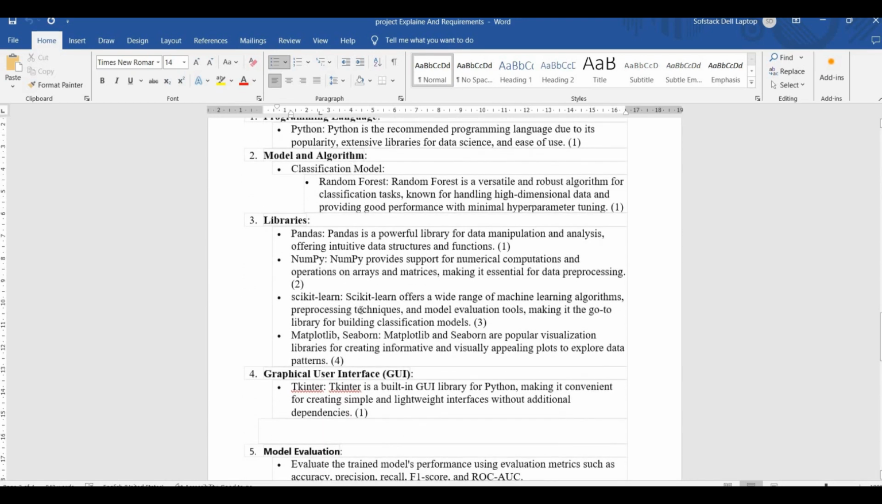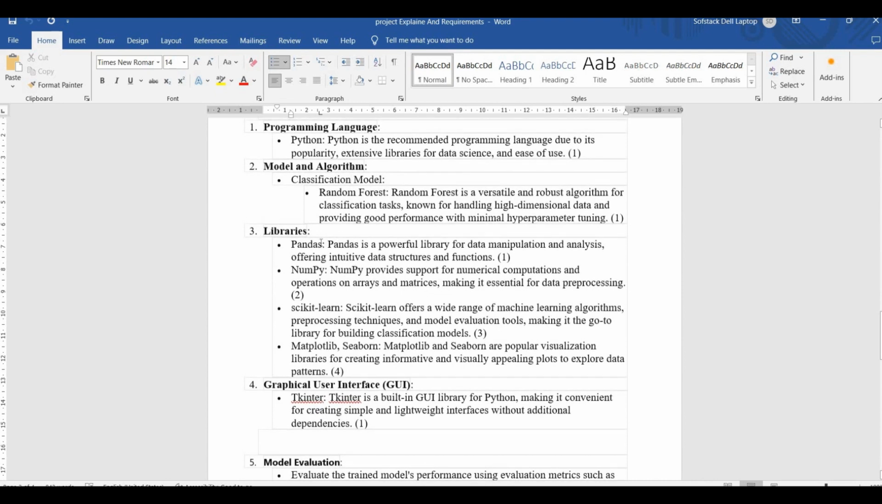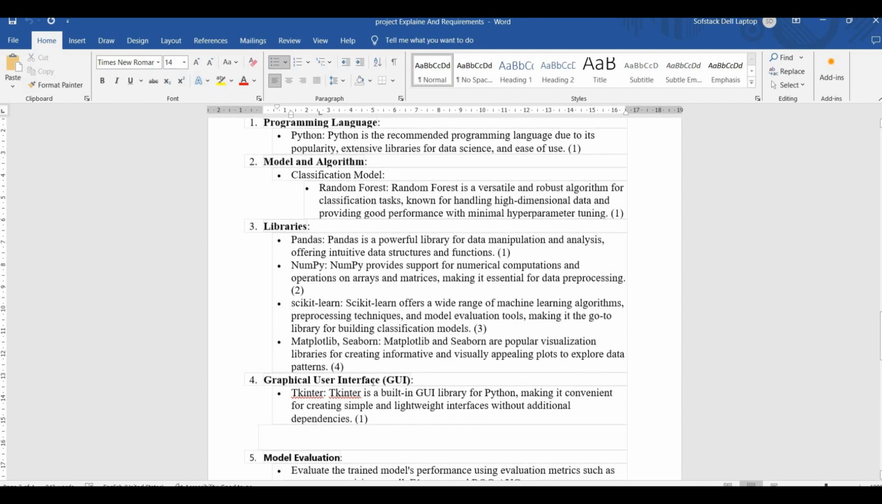Then there are some specifics about the libraries mentioned here. We see that we can use pandas for manipulating the data frame, and NumPy for numerical computations, and scikit-learn obviously, which offers a wide range of machine learning algorithms, pre-processing techniques and model evaluation tools, which makes it a go-to library for building classification models, rightly so. And Matplotlib and Seaborn for visualization, to make some plots and represent some insights from the data.